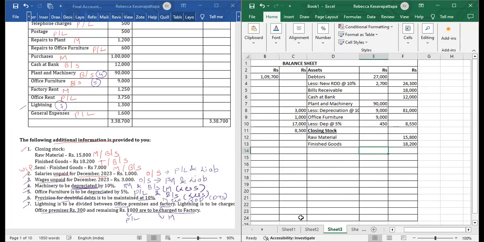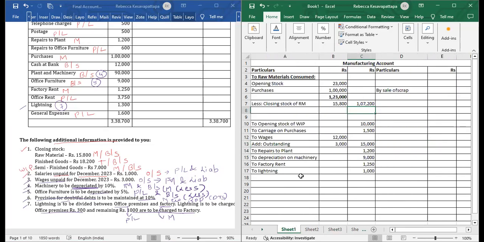Third one was semi-finished goods, that is WIP, which we have seen here as to opening stock of WIP 10,000. So closing stock will come over here. So in closing stock, what we are going to write is, so we can write it here. This is whole manufacturing account only.